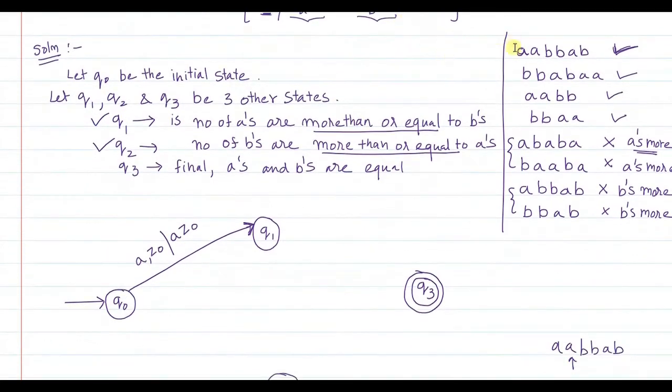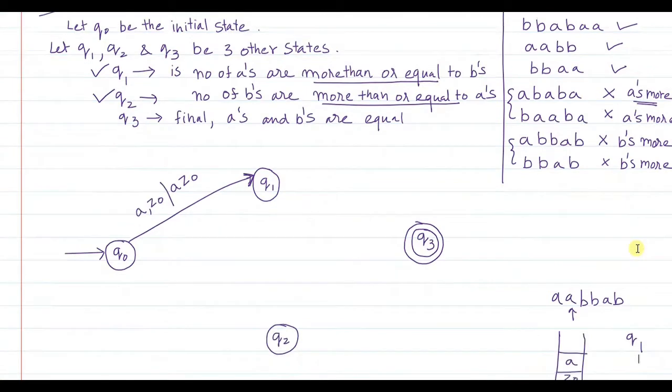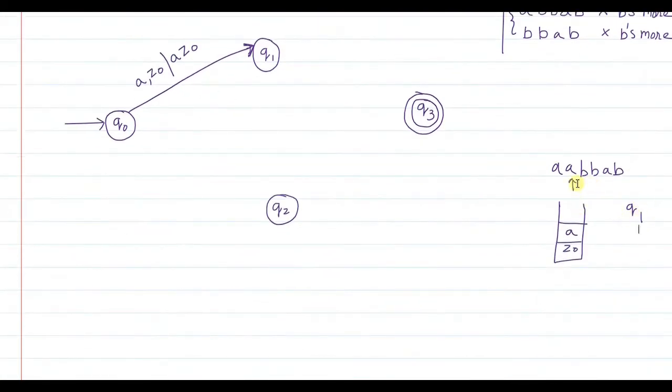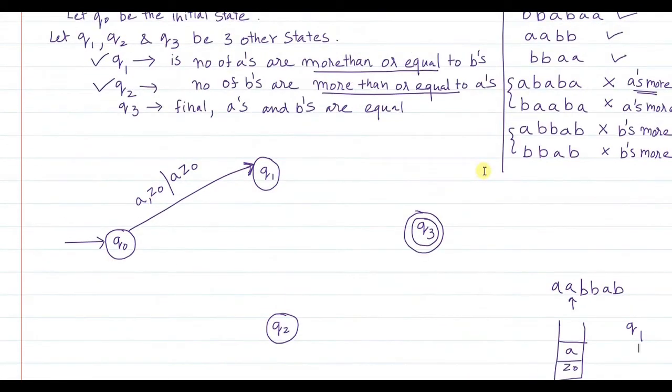Now any more A's that I encounter after this first A, you are just going to go on pushing onto the stack. Unless a matching B is encountered, the popping will not start, the comparing will not start. So after this A, immediately there is another A, right? You are in Q1 state. In Q1 state, when another A is encountered, I push this A also onto the stack and remain in Q1, because after the second A, the string revealed so far is AA. How many B's are encountered so far? There are no B's. So the number of A's is still more than the number of B's, so you should remain in Q1 state.